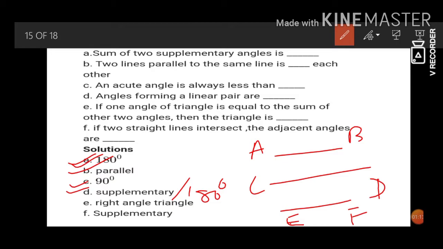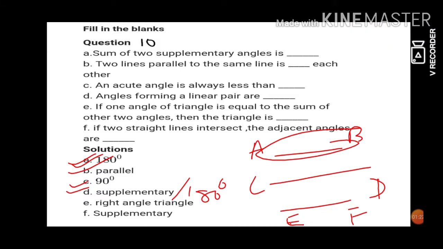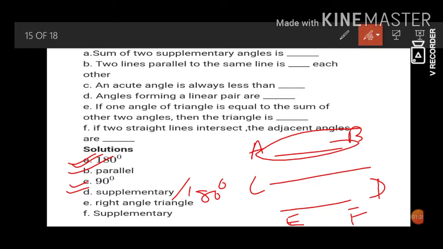If one angle of a triangle is equal to the sum of the other two angles, then the triangle is... So suppose we have a triangle ABC. The sum of A and C, these two angles, is equal to one of the angles, that is B. So angle A plus angle C is equal to angle B. So we can say that angle B is 90 degrees. So we can say such a triangle is a right angle triangle.